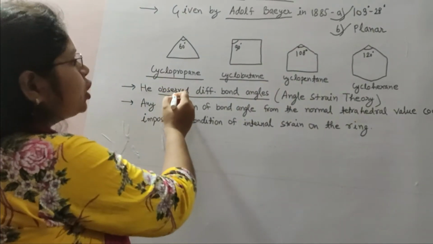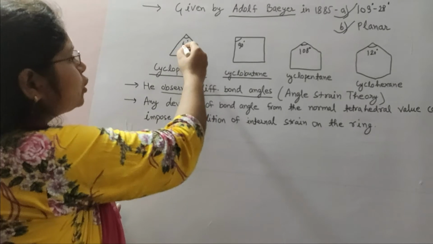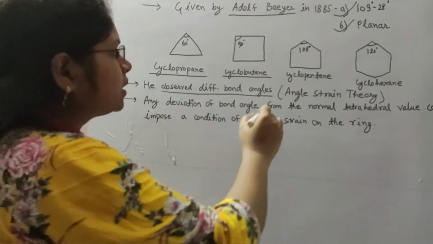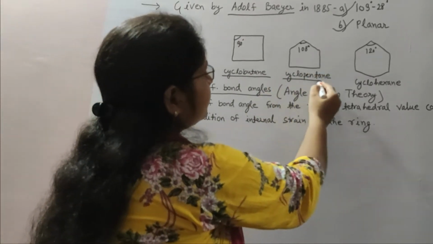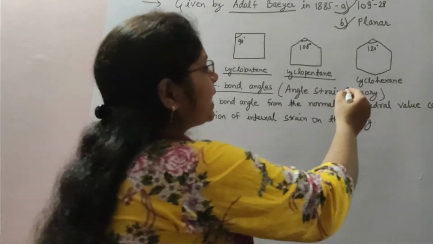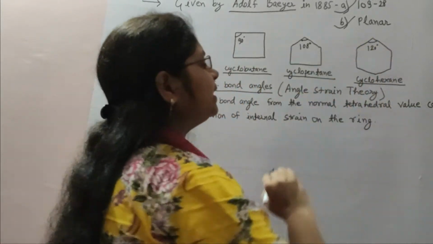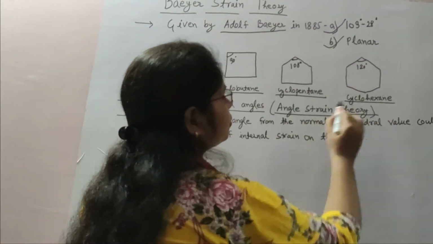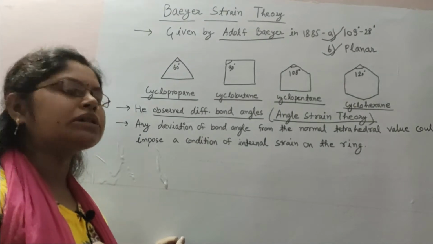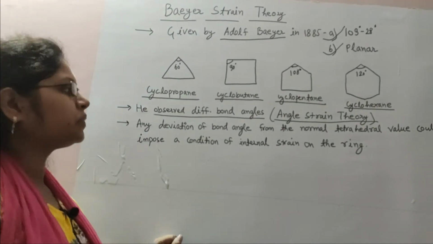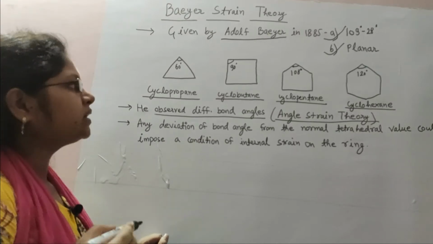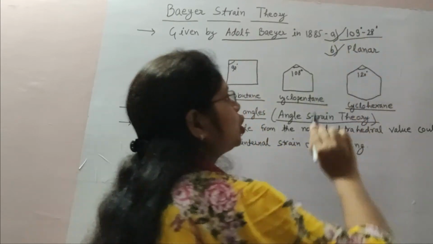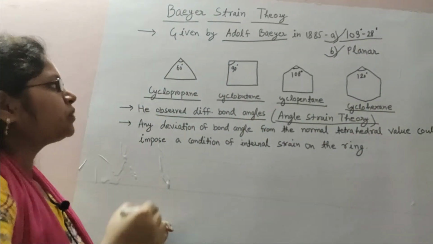For example, he observed the ring angle of cyclopropane is 60 degree, of cyclobutane is 90 degree, of cyclopentane is 108 degree, and of cyclohexane is 120 degree. Depending upon this, he proposed the angle strain theory. The Bayer strain theory is also known as the angle strain theory, because he said that the normal angle is 109 degree 28 minutes, so he calculated the angle strain in different rings.